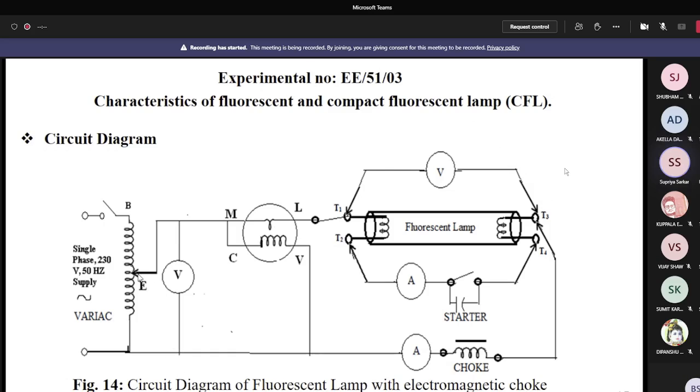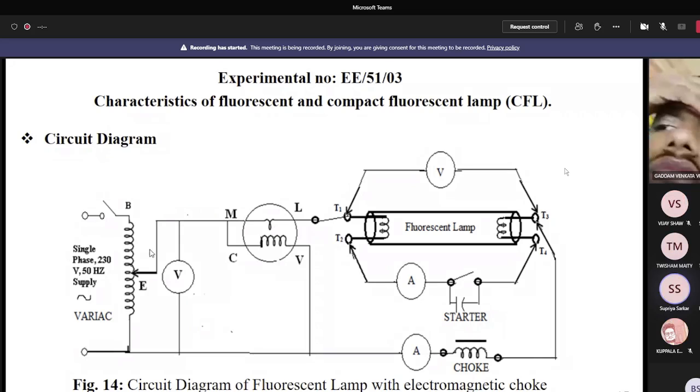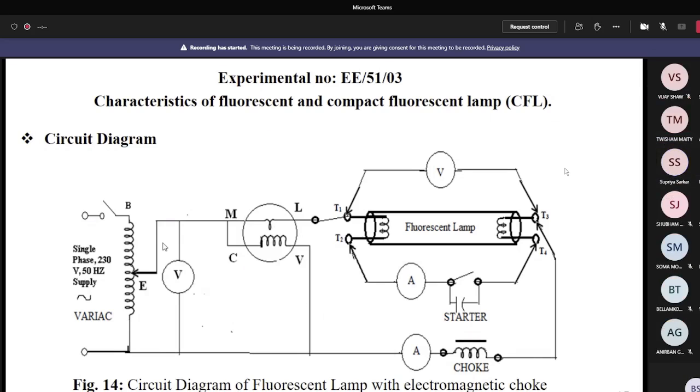Just you see the autotransformer or variac. Here you can see it is a single winding transformer, and one side of the winding is connected to the supply and on the other side there is a tapping. By changing the tapping you can change the turns and accordingly you can change the voltage. Okay, is it clear to everybody? Yes, sir. Okay, so by changing the voltage you can impress several voltages to the circuits.